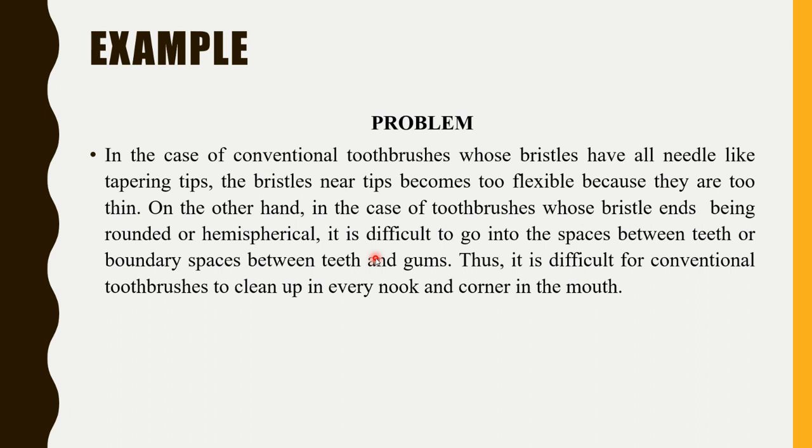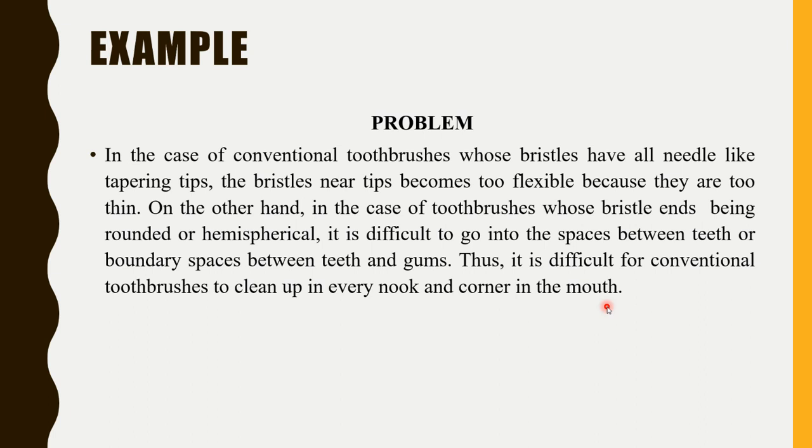So here we can see that the problem identified is that it is difficult for a conventional toothbrush to clean every nook and corner in the mouth, right?